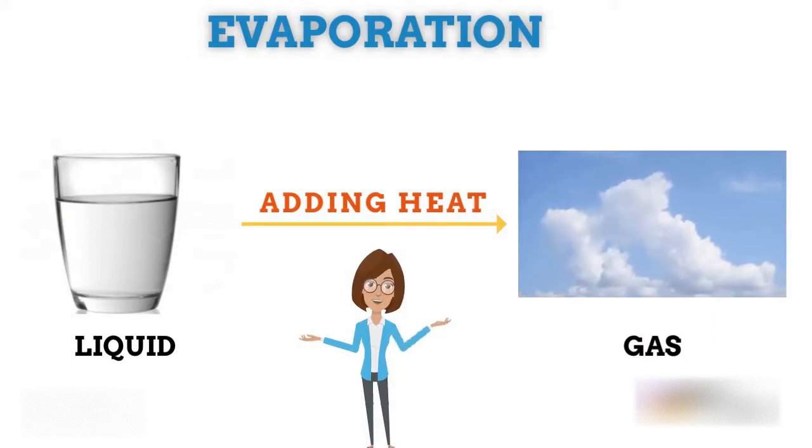Evaporation is the process that changes liquid water to gaseous water, water vapor. Water moves from the Earth's surface to the atmosphere via evaporation. Evaporation occurs when energy, heat, forces the bonds that hold water molecules together to break.